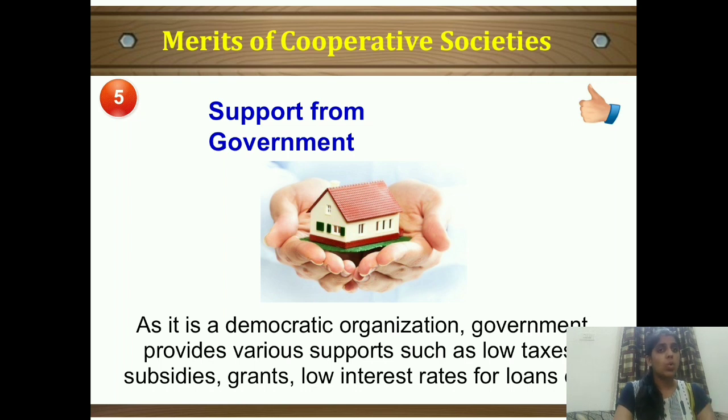They give them loans at a low rate of interest. They take taxes very low. A lot of subsidies or grants are given to them. So this cooperative society has got a lot of support from the government system.